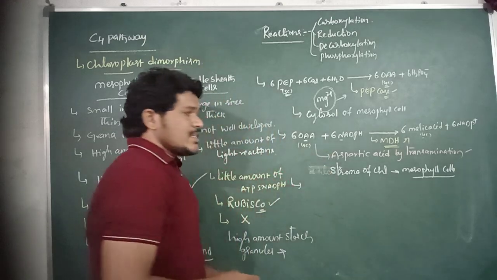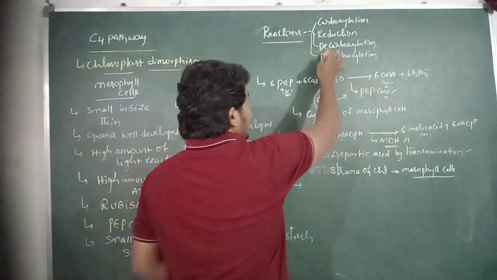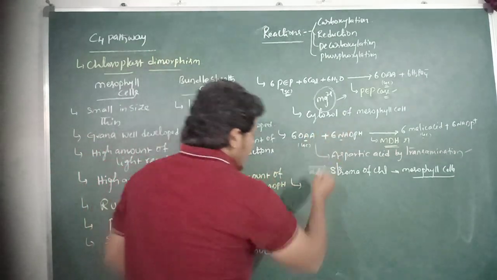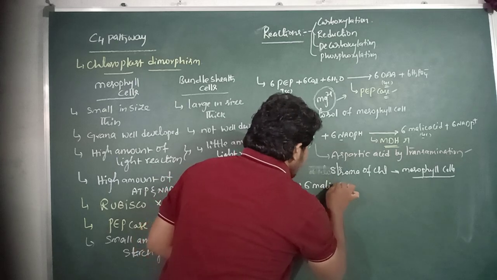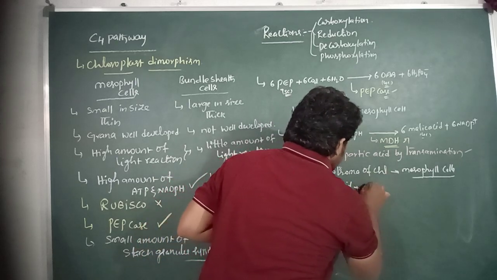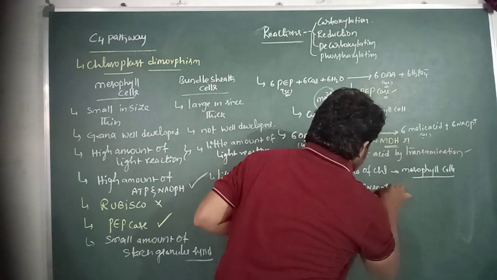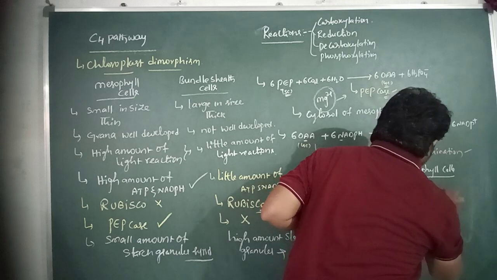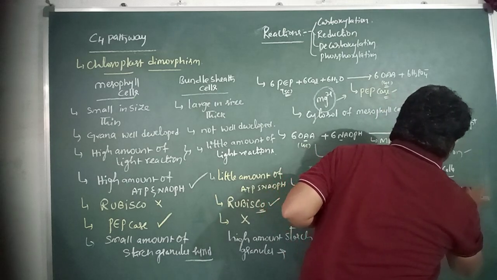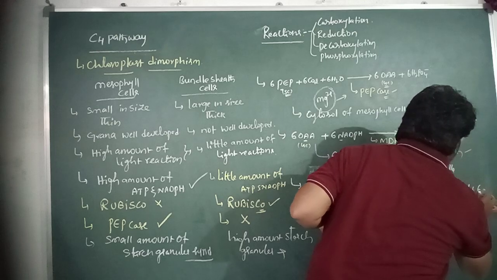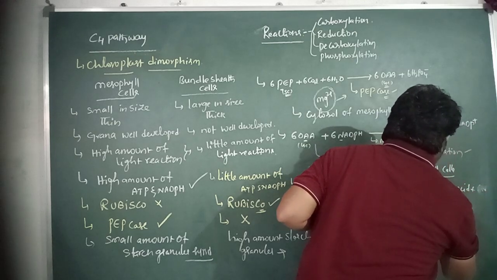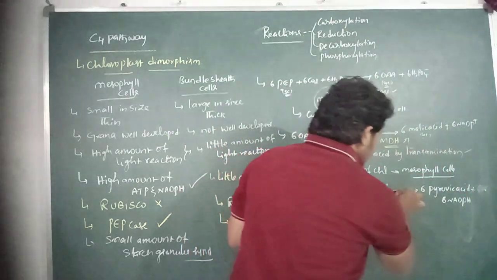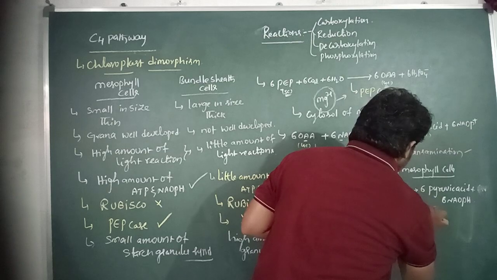The third reaction of the C4 pathway is decarboxylation, oxidative decarboxylation. Here the 6 molecules of malic acid react with 6 molecules of NADP plus, and are converted into 6 molecules of pyruvic acid, forming 6 molecules of NADPH and releasing carbon dioxide.